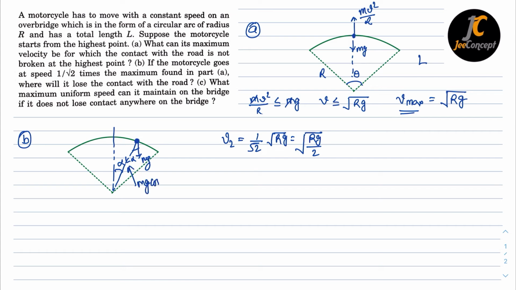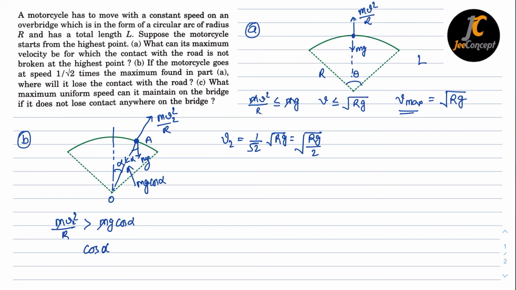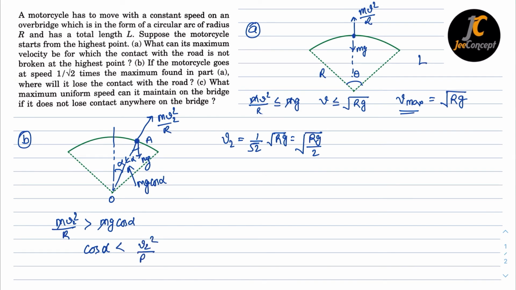If this is alpha, then this angle is also alpha, so the mg cos alpha component will act along the line OA, let's say, and also the centrifugal force will act in the upward direction along the OA, that is mv square by r. So if the contact is lost from the road, that means mv square by r, in this particular case v is v2, should be greater than mg cos alpha. So m will cancel out, so cos alpha should be less than v2 square by rg. Now putting the value of v2 here, cos alpha will become less than 1 by 2. So alpha will be 60 degrees, that means pi by 3.